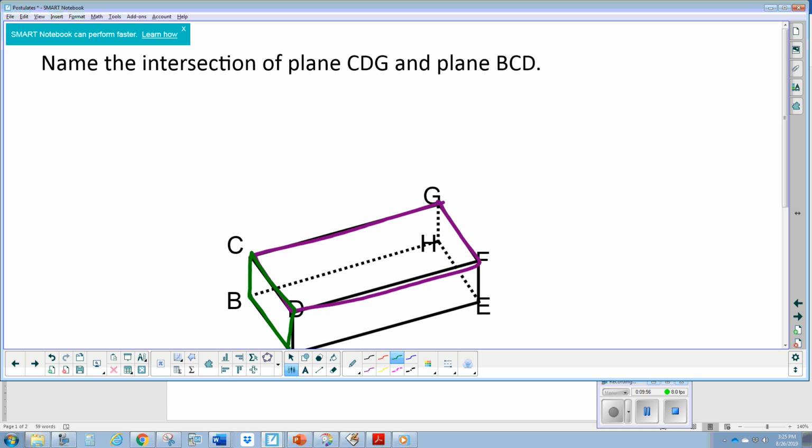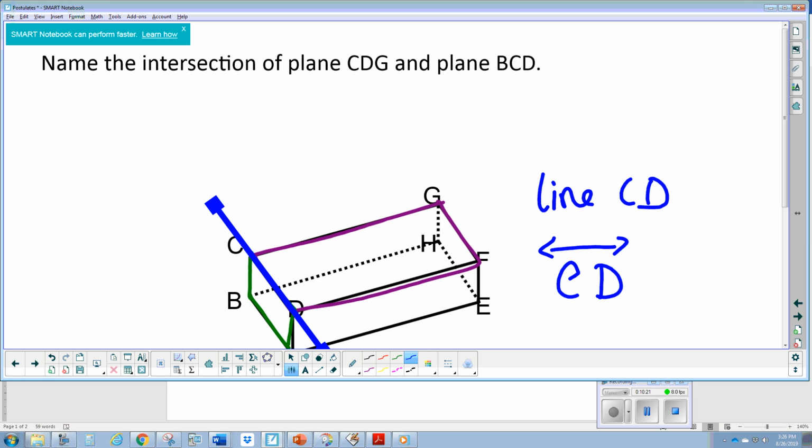So when 2 planes intersect, they form a line. And in this case, here's the line that we see. Okay, that's the intersection of those two planes. So we can call that line CD. Or we can write it like this, with the symbol for line.